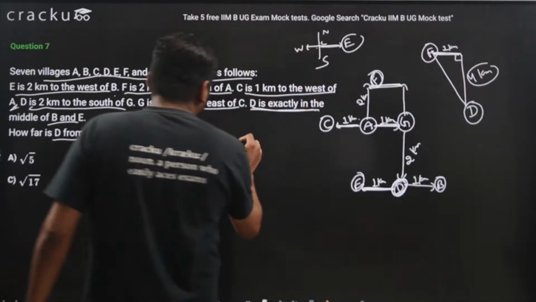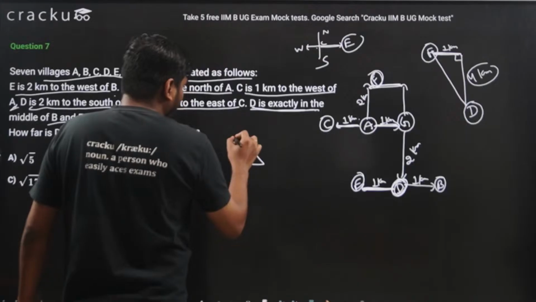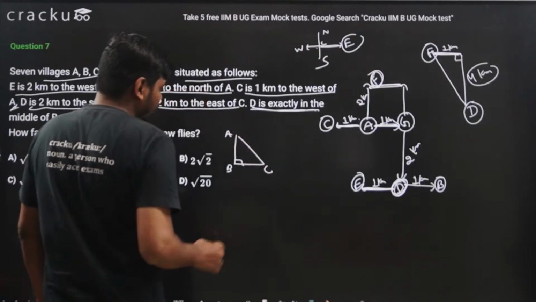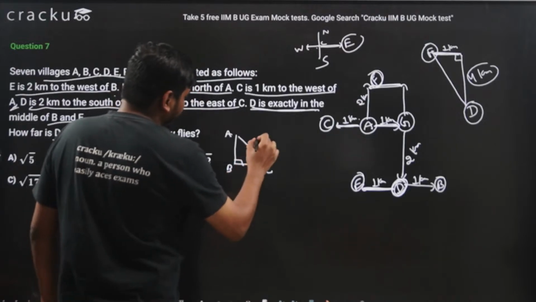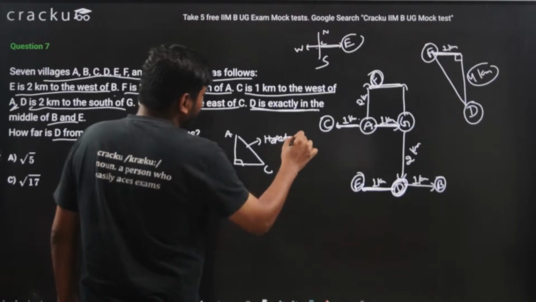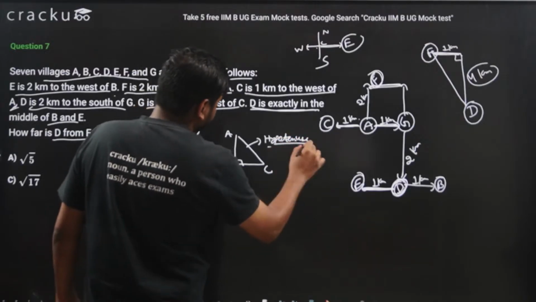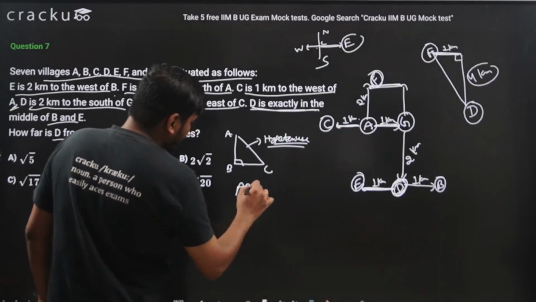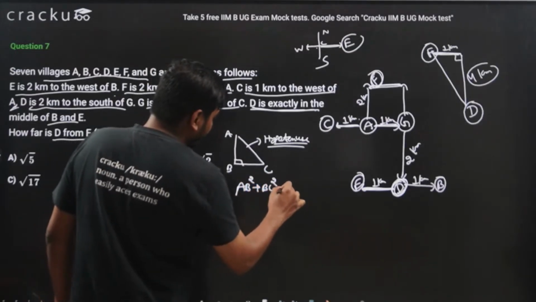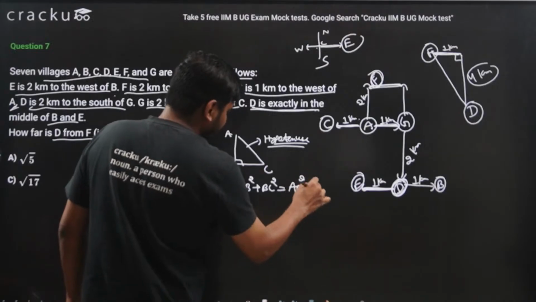For example, if this is the triangle A, B and C, a right angle triangle, the hypotenuse is the side opposite to 90 degrees. So AB square plus BC square should be equal to AC square.